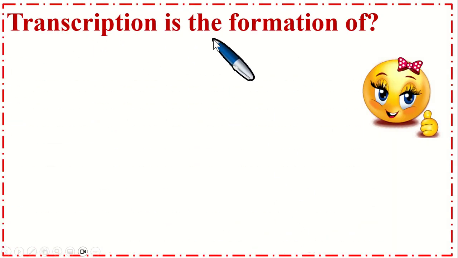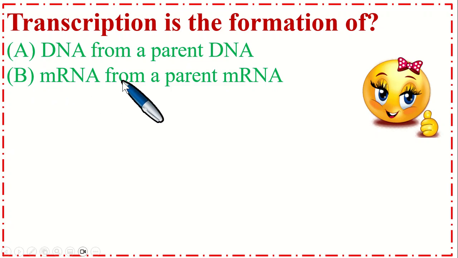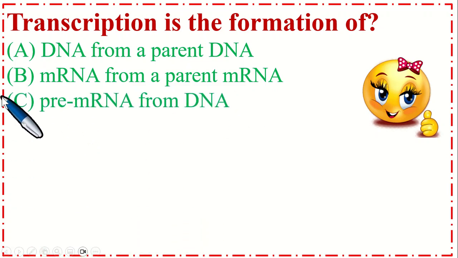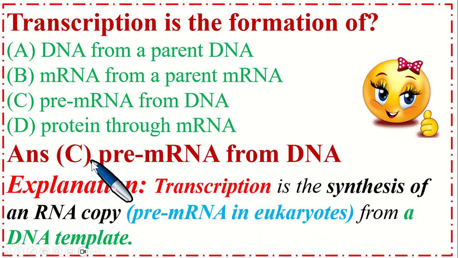Transcription is the formation of option A DNA from a parent DNA, B mRNA from a parent mRNA, C pre-mRNA from DNA, and option D protein through mRNA. So the correct option is option C, pre-mRNA from DNA. Explanation: transcription is the synthesis of an RNA copy, pre-mRNA in eukaryotes, from a DNA template.